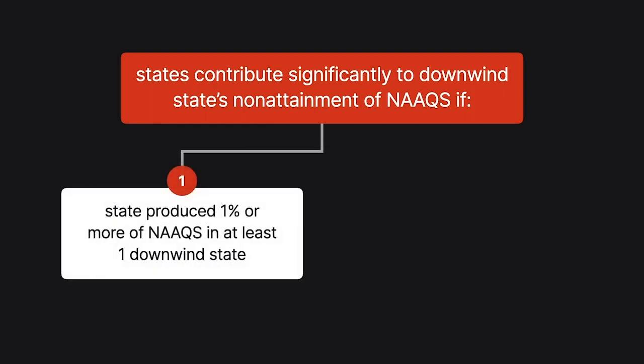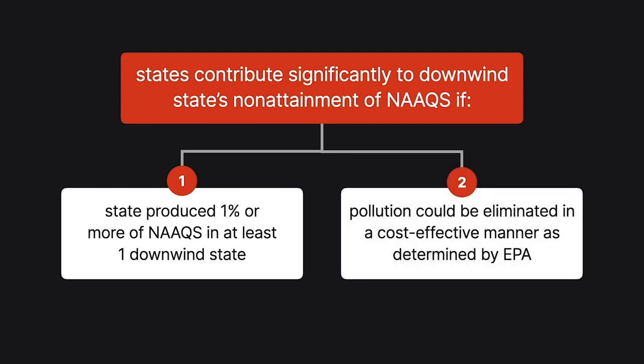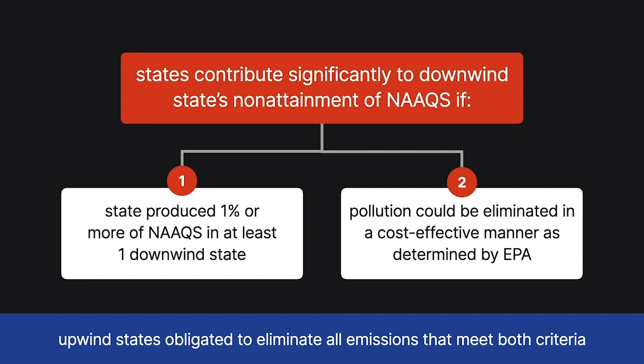In 2011, the EPA created the Cross-State Air Pollution Rule, or Transport Rule, which limited emissions in 27 upwind states. Under the Transport Rule, an upwind state contributes significantly to a downwind state's non-attainment of NAAQs if, first, the state produced 1% or more of NAAQs in at least one downwind state, and second, if the pollution could be eliminated in a cost-effective manner as determined by the EPA. Upwind states were then obligated to eliminate all the emissions that met both criteria.